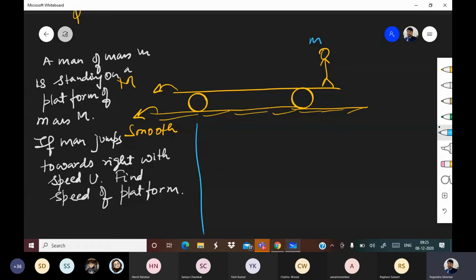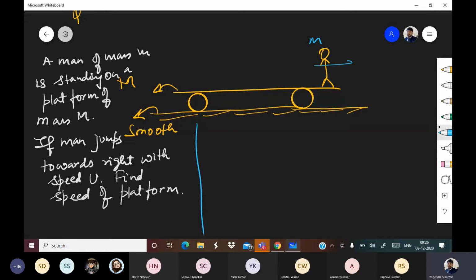So what will happen? The initial momentum, or you can say the initial velocity of center of mass, which was 0, the final velocity of center of mass will also remain the same. I'm not going to write all these things because we have written them many times, but I am explaining again in words that as the initial velocity of center of mass is 0 and the surface is smooth, hence the final velocity of center of mass should also be 0.